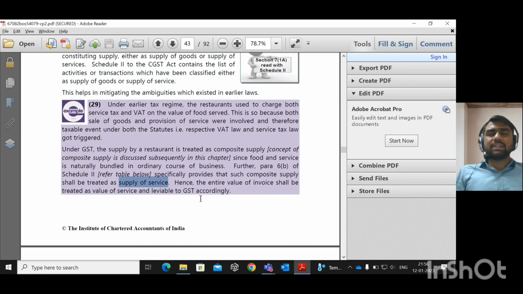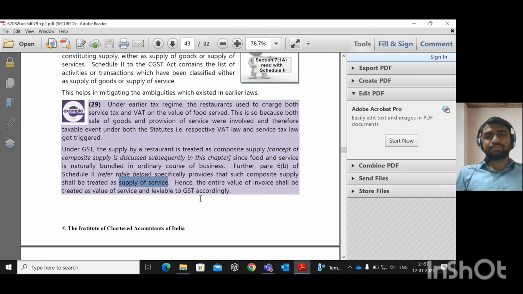Majorly, the inputs which the restaurant procures will be at a higher rate, like foods that cost 18%, 12%, 28%. Previously it was 12% with ITC and 5% without ITC, so what about this 12% with ITC?